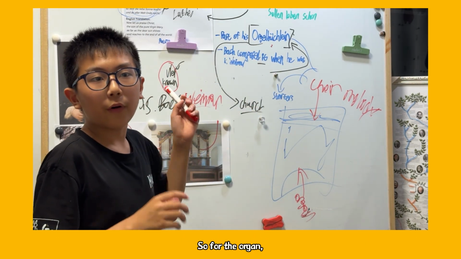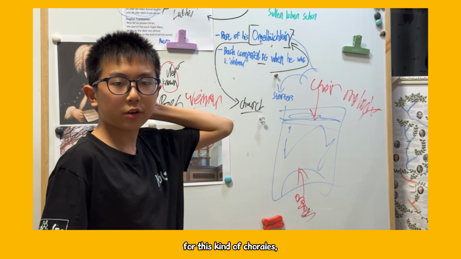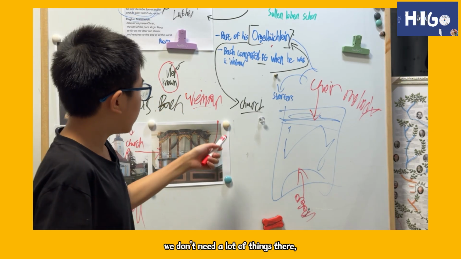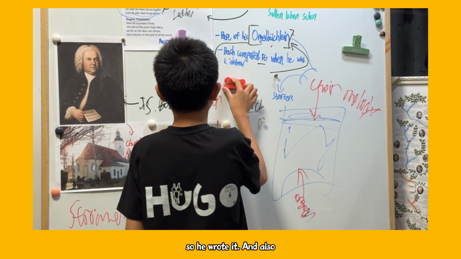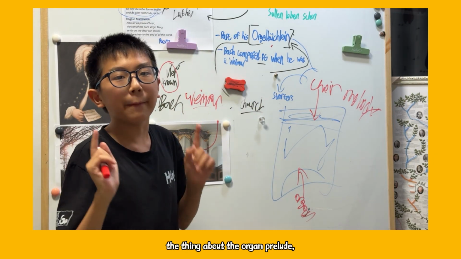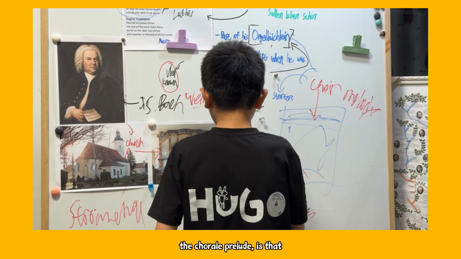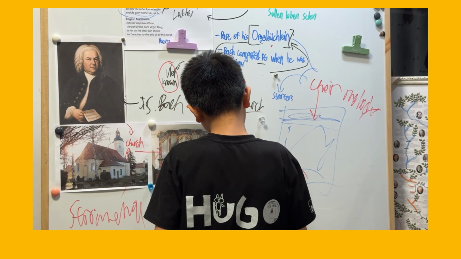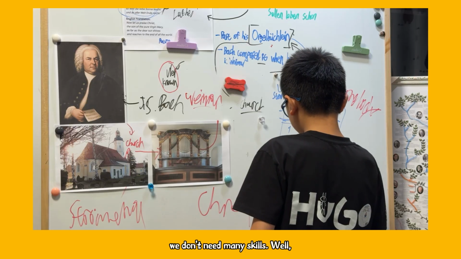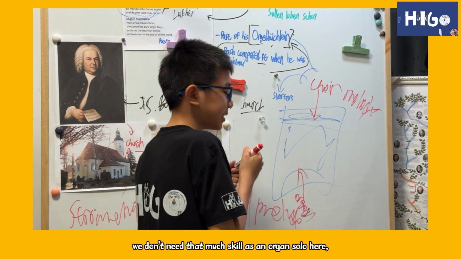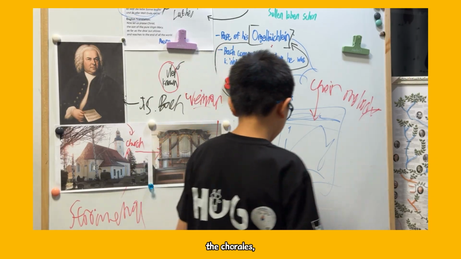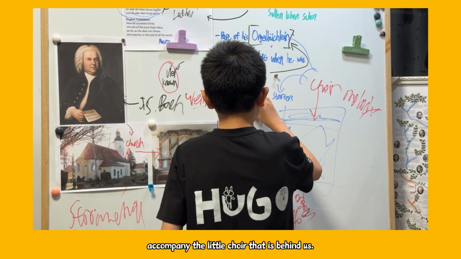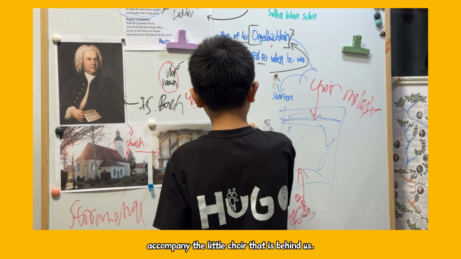So for this kind of chorale prelude, we don't need a lot of things, and it was also something he was an expert in, so he wrote it. And also the thing about the chorale prelude is that we don't need as much skill as for an organ solo, because we just need to accompany the little choir behind us.